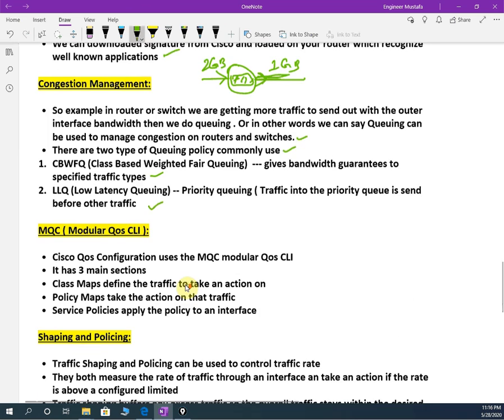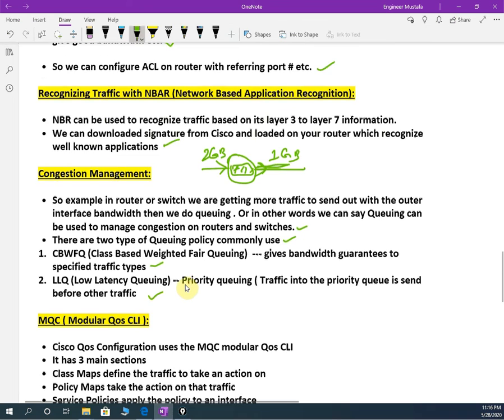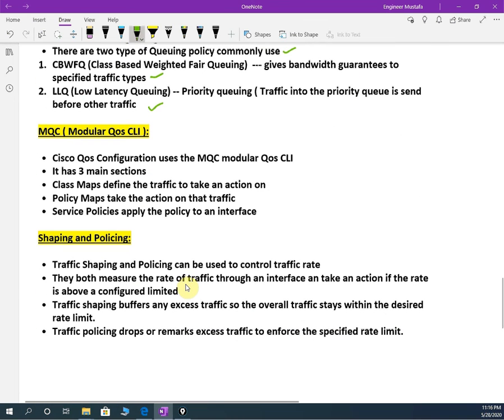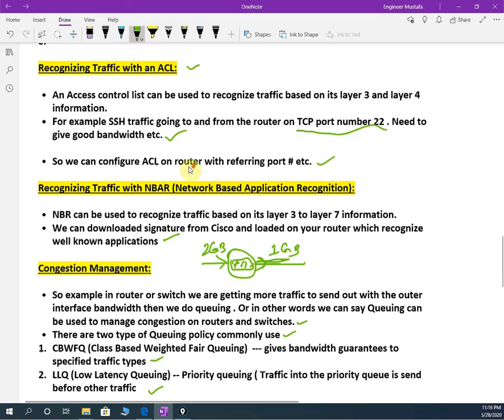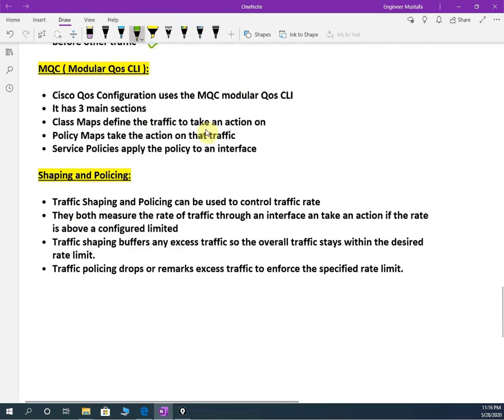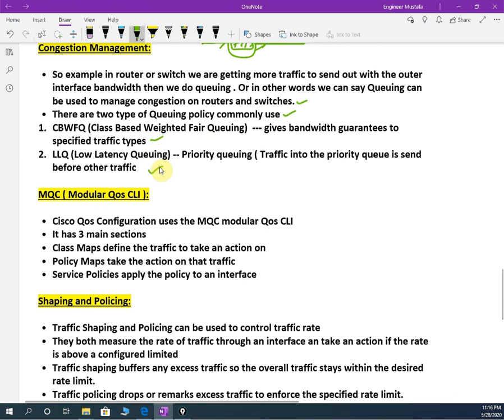Okay, so these are some theory, but not all of it is necessary. We just need to have the idea. With this we are applying to the packets whatever we need to do, and we are doing the configuration, but we need to do some configuration in the router also. So we will use MQC, the modular quality of service CLI. So Cisco QoS, quality of service configuration, uses MQC, modular quality of service CLI.